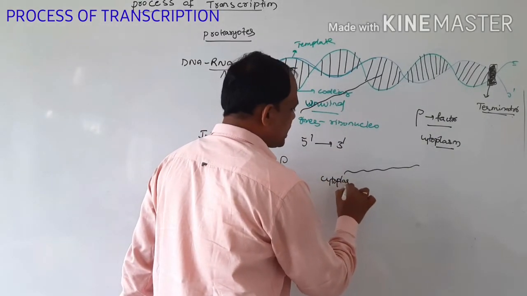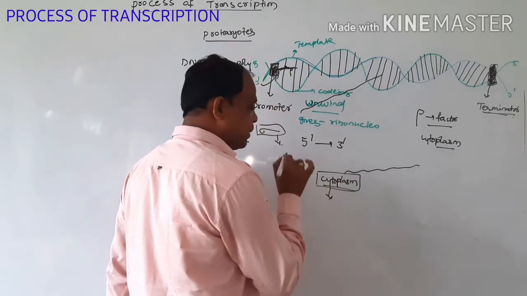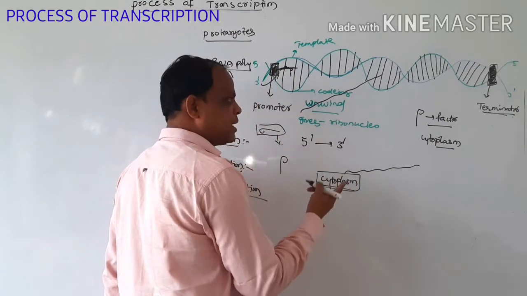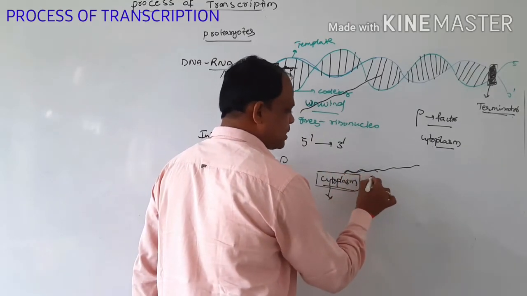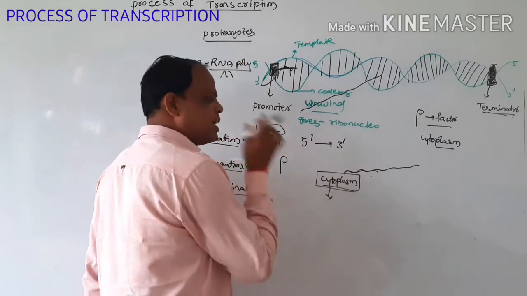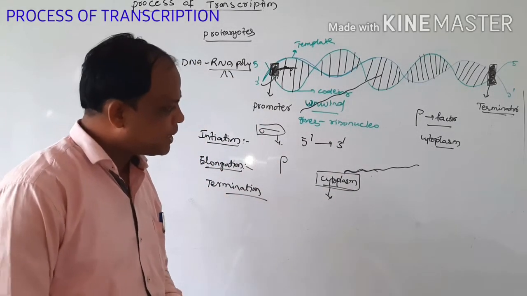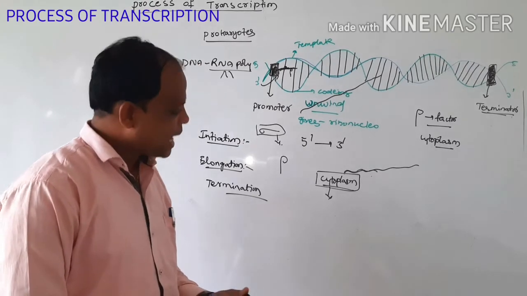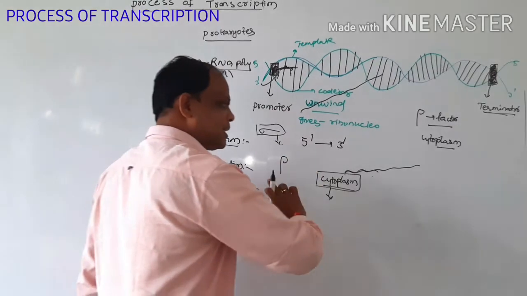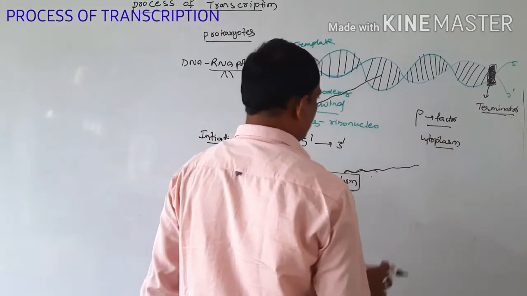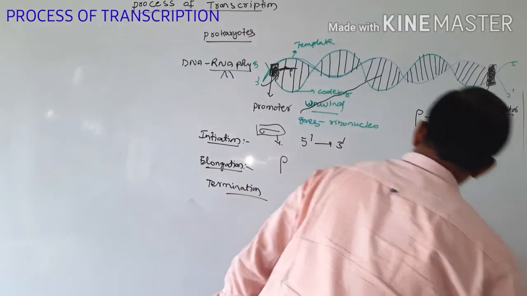But in prokaryotes, they do not contain a particular nuclear membrane, because the transcription process and all the processes are carried out inside the cytoplasm. So sometimes both transcription and translation can be carried out simultaneously, right? So this is the prokaryotic process, and the next one is